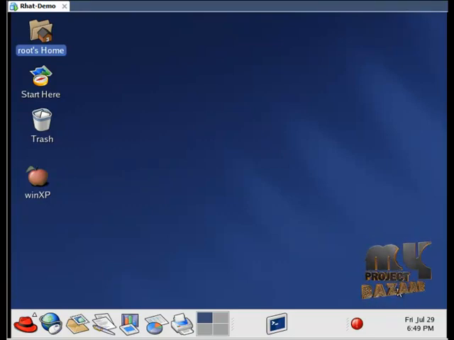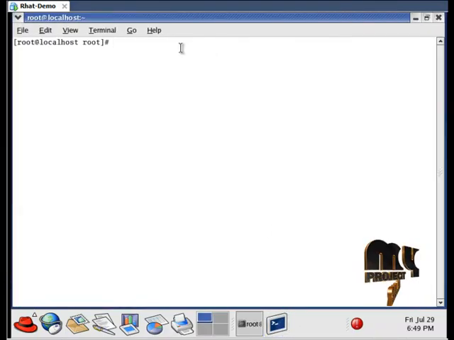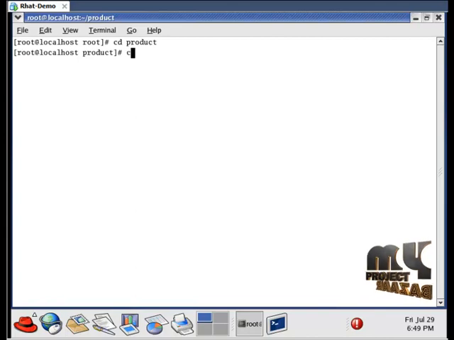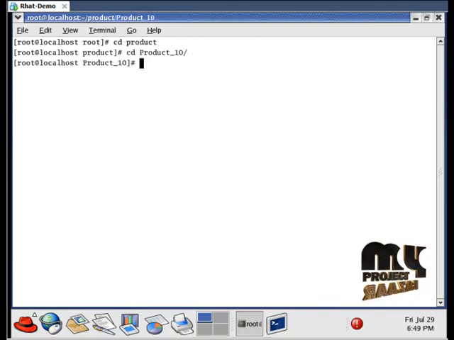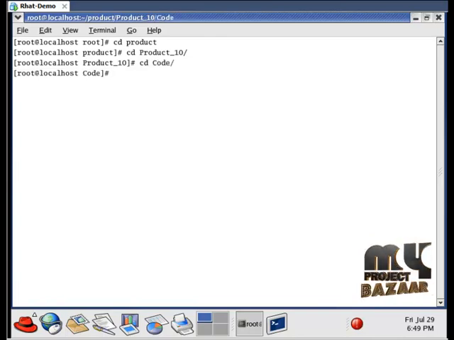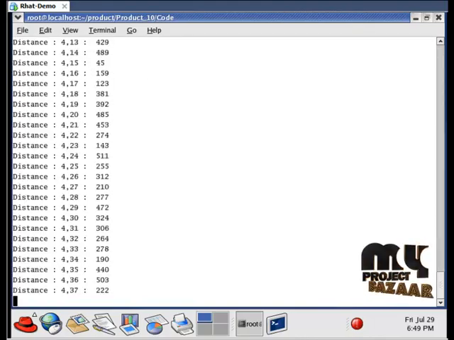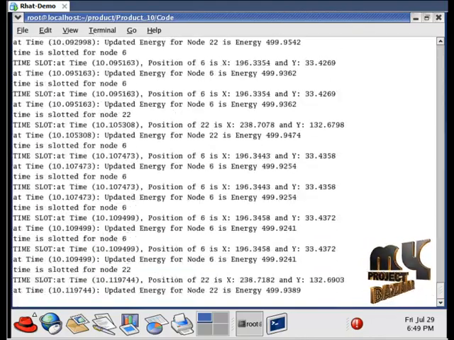First, open the VMware workstation. Then we have to open our terminal window. In the terminal window, open the code directory, that is cd followed by our folder. In that, for running our TCL file, we have to type ns main.tcl. When running this, it will produce a NAM file as well as a trace file.